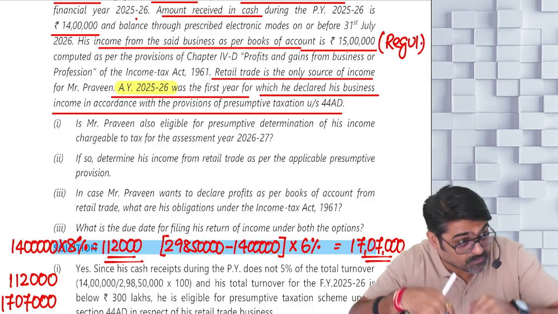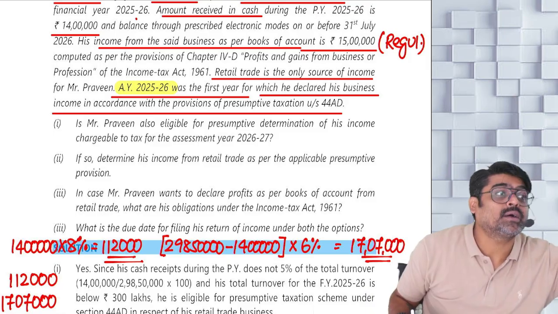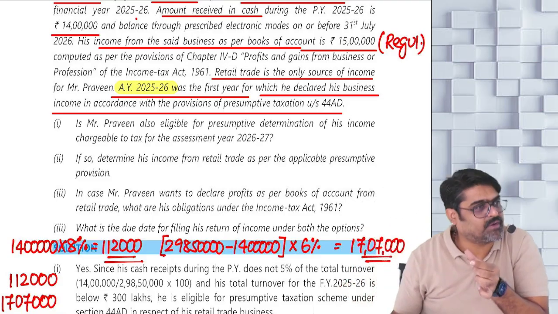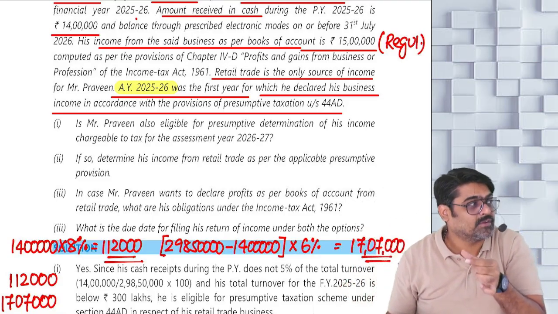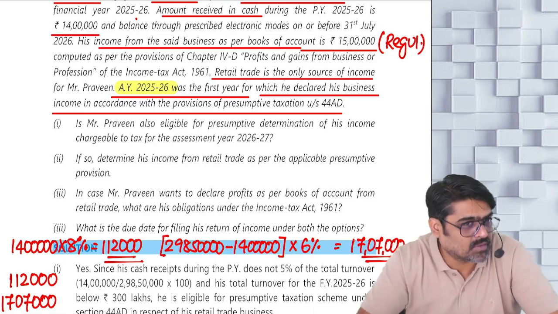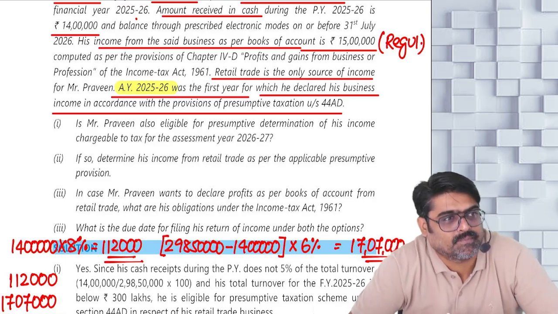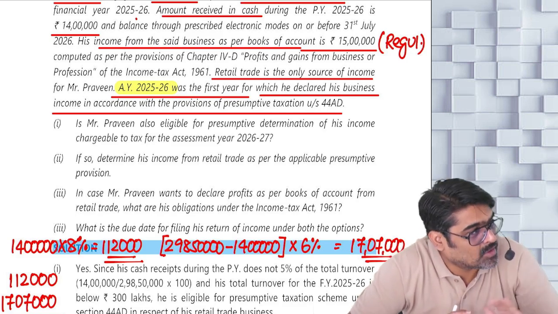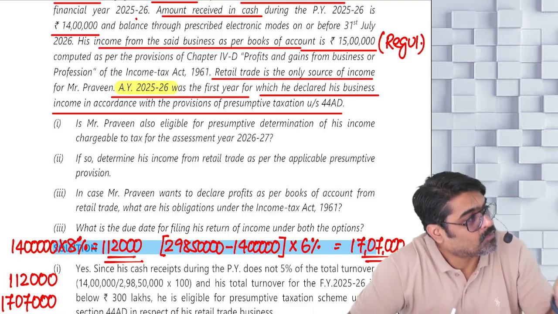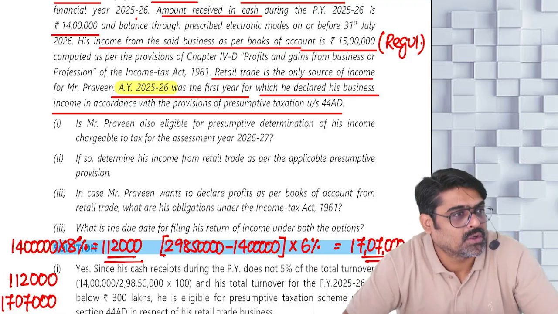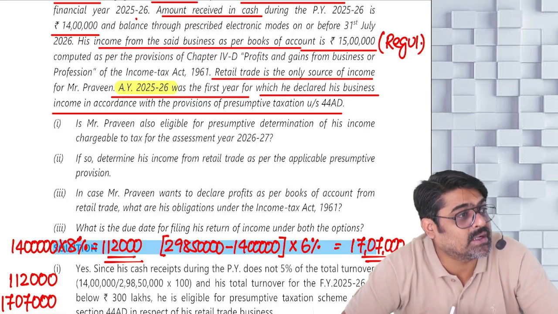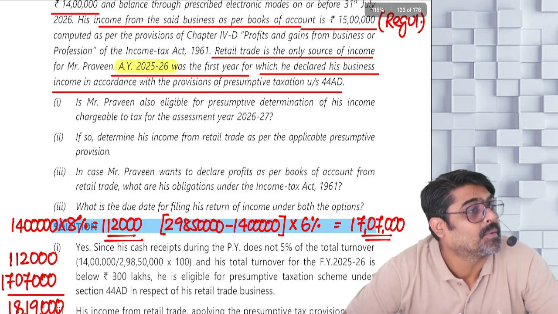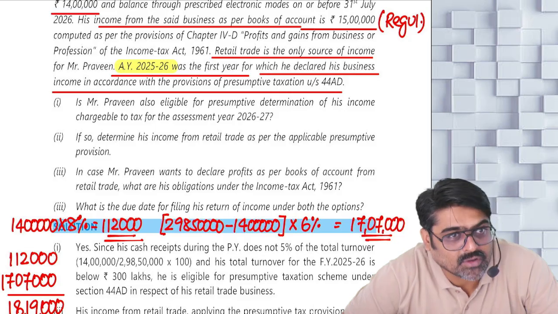Meaning in this year, this is the first year. After the last previous year, next 5 years. So out of next 5 years, this is the first year. 25-26. So in this year, if the turnover is within the limits, you have to show 44 AD. How much? 18 lakh 19,000. Because last year for the first time you have claimed. So from this year onwards for 5 years you have to show. And in this year also your turnover is within the limits. So you will have to show minimum 18 lakh 19,000 as your PGBP income. Yes or no?